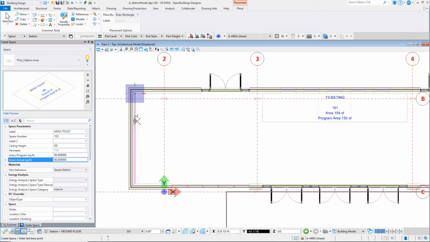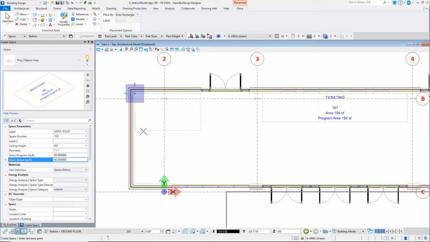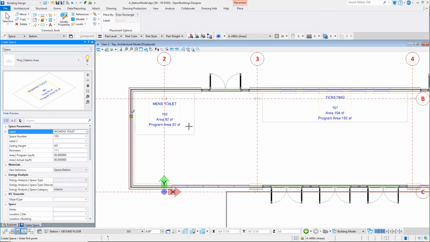Note that you may need to use the AccuDraw key in RZ to rotate the compass about the Z-axis so that you can draw the rectangle at the orientation you need. Draw so that the width of the space is 8 feet or 2,400 millimeters along the side of the building. Note you may need to move the platform door to make room for this restroom. Repeat for the women's toilet on the right side of the building.